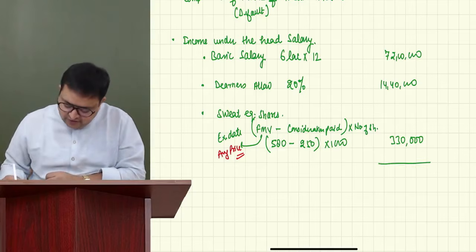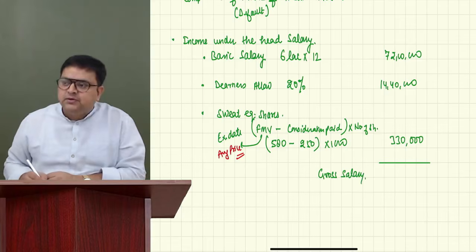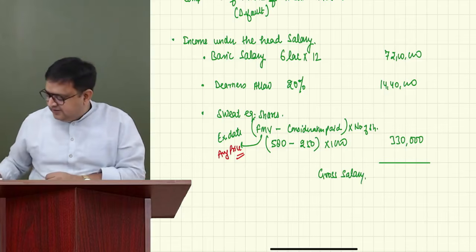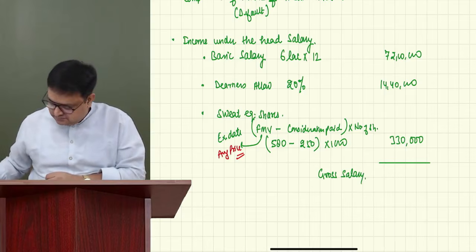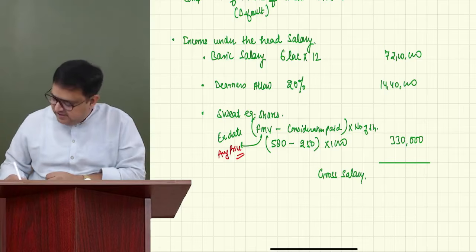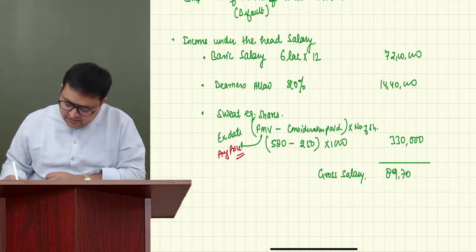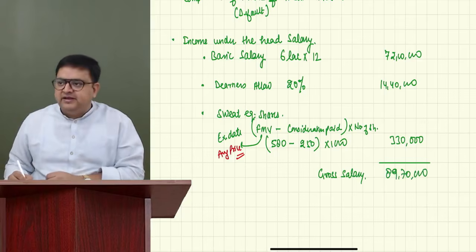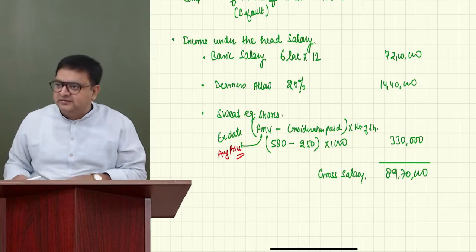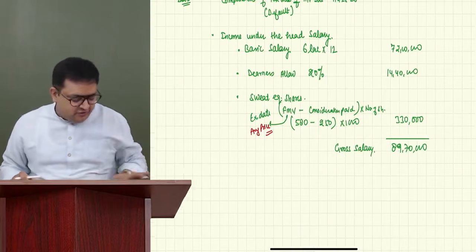So if you make the total, you will get the gross salary. It is 89,70,000. Correct? I'm also getting the same. Thank you. This is the gross salary.